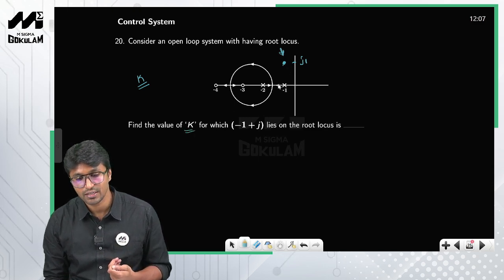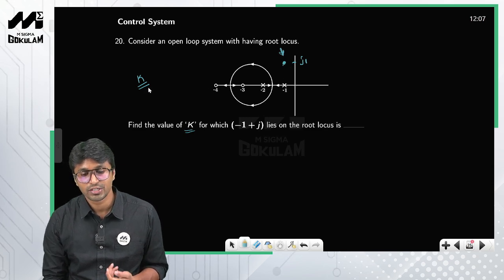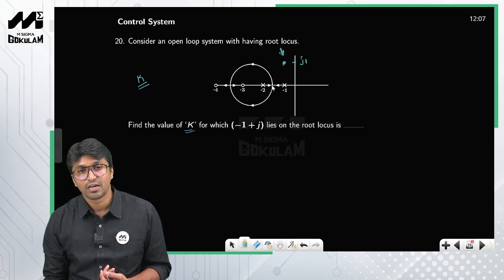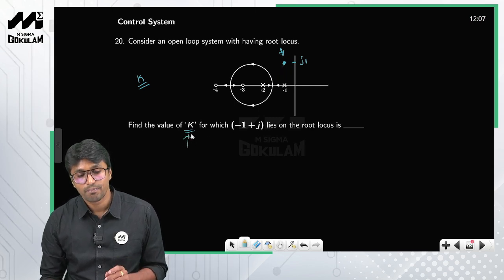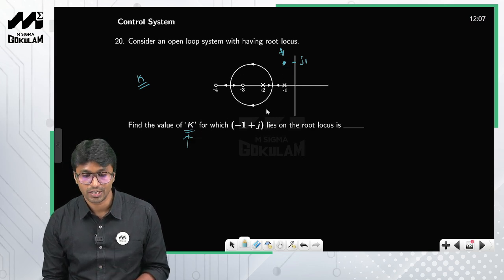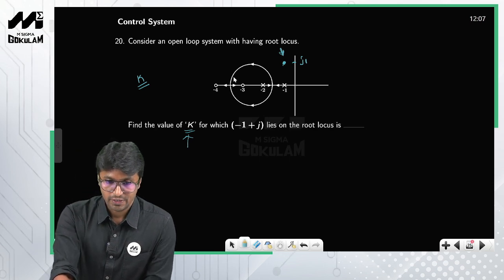So clearly the root locus will never go through this particular point. So therefore there is no value of k at which this root locus goes through this particular point, right? So therefore this is one conceptual question from control systems, okay?